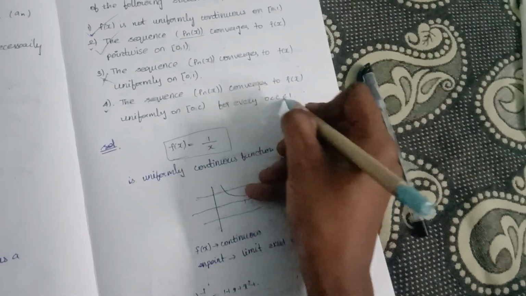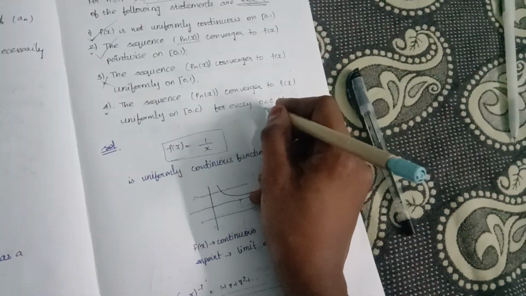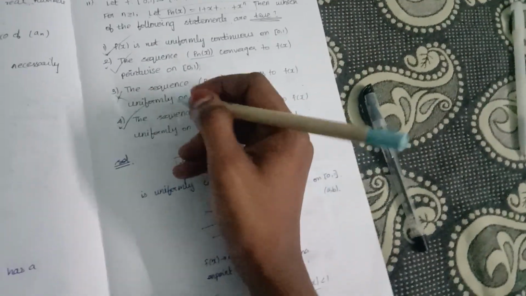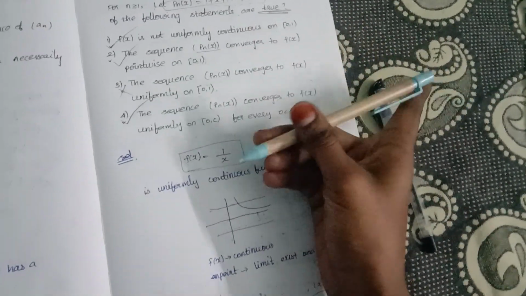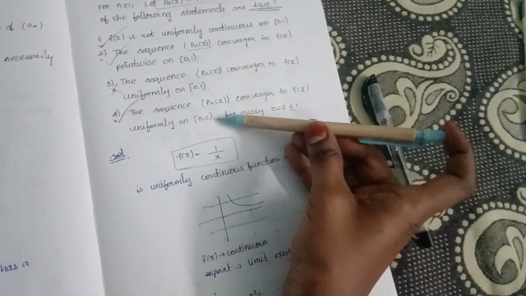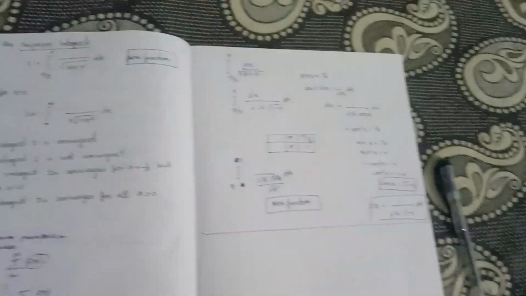And here also for any c less than 1, strictly less than 1, it may be 0.1, 0.9, or whatever else. So this one converges uniformly. Both of these options are similarly true. This is on a given specific limit, which contains some value, so these two options are correct. So options 2 and 4 are the correct options.